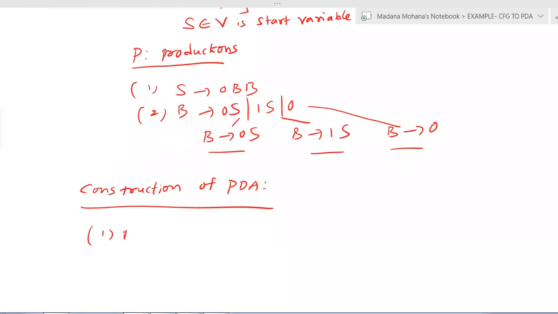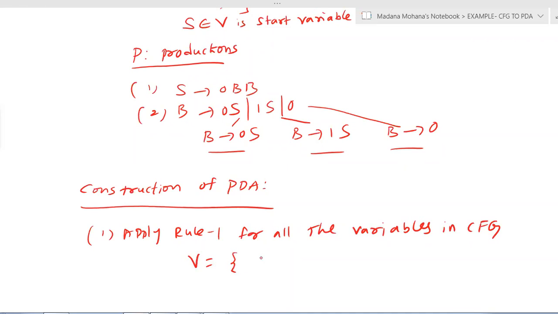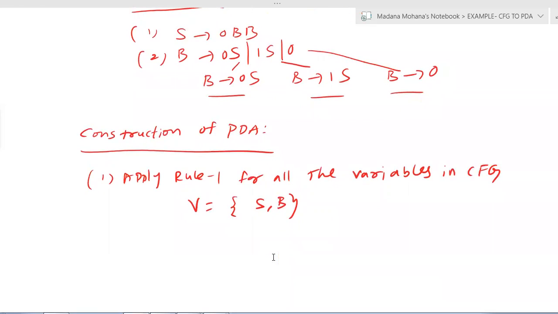First apply rule 1 for all the variables in the context-free grammar. Here the variables are V equal to {S, B}. So for the variables S and B, you can apply rule 1. Now write down the S productions. First, S derives 0BB.